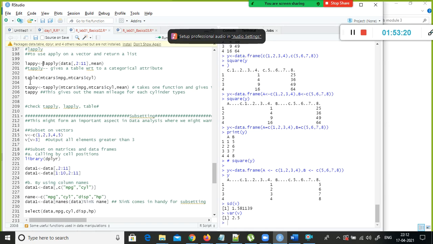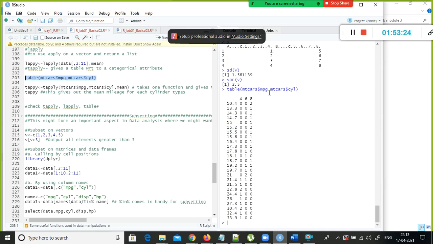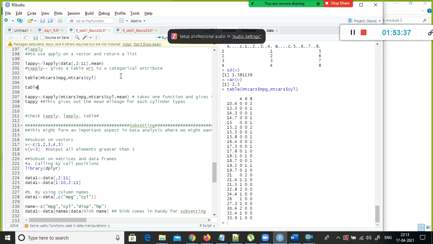Okay, and then there is a function called table. With this I'm going to wrap up. Don't worry. There is a built-in data set that is available, mtcars. In this mtcars data frame, MPG, miles per gallon, and cylinder are there. So let us use the table function on my score function, right? Score dollar. Sorry, I just remove it, and score dollar.